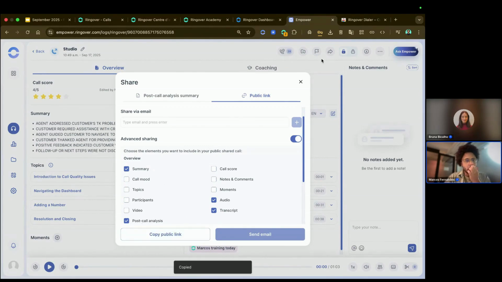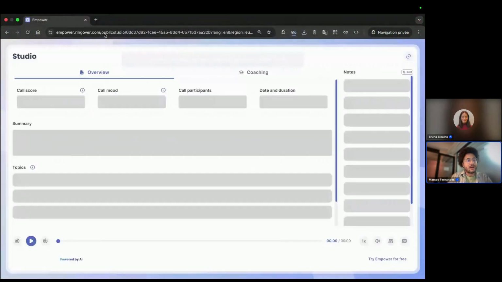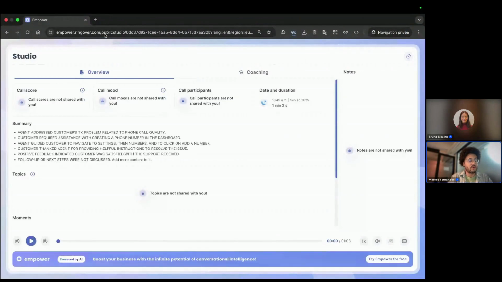And I'm gonna go in a private browser to show you that even though I'm not connected, so this is a private browser, I can see all of the details of the call. So I can see the summary. I can see that topics are not shared with you, because I chose to not share the topics with this person.